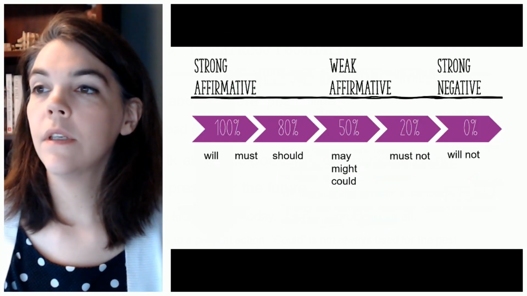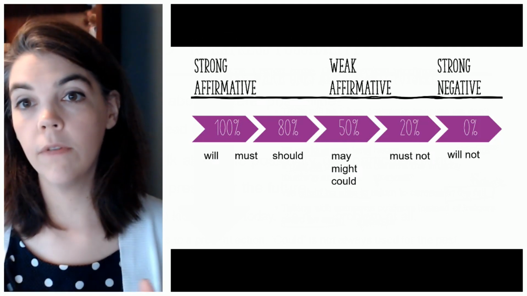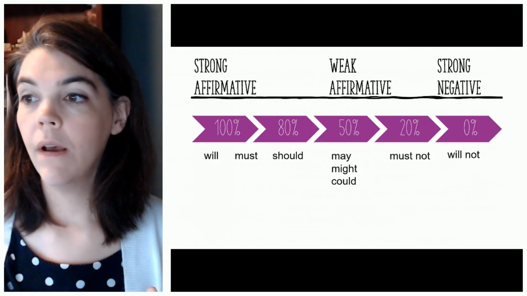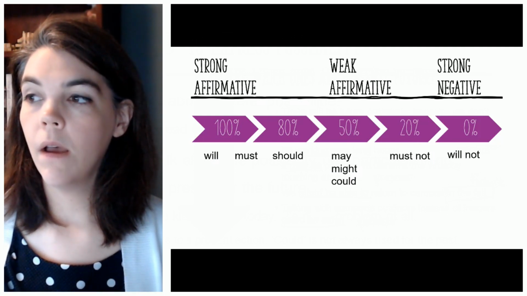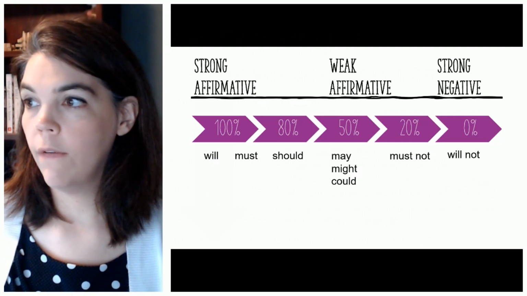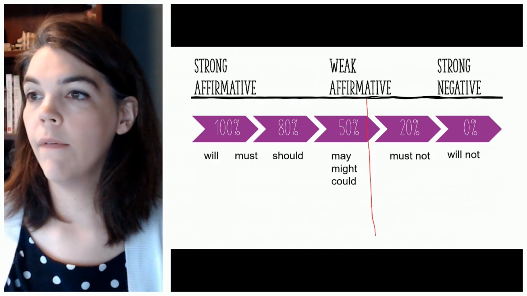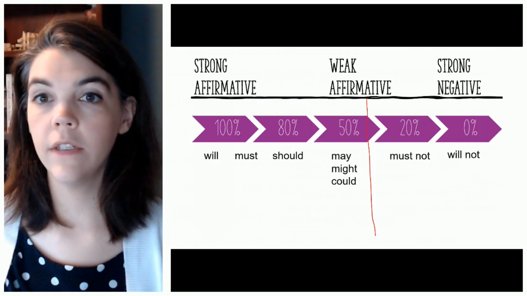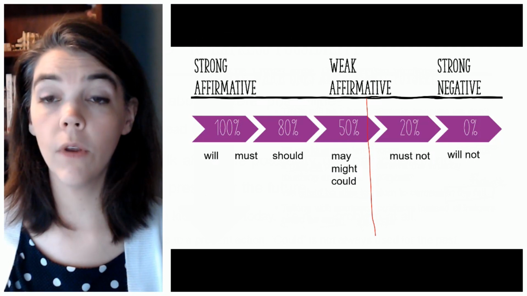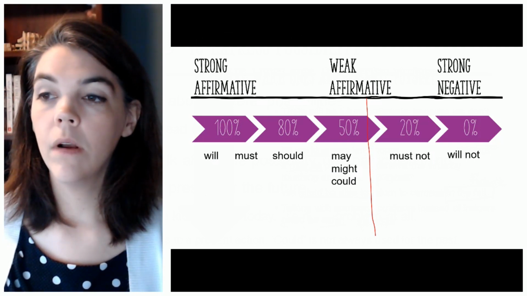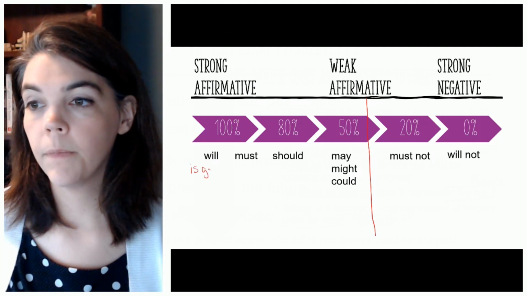All right. So I put on this chart, I mapped out the percentage of likelihood of these modals. So I want you to understand that our dividing line here at 50%, this is where we have our affirmative versus our negative. So we can have strong affirmative, will, it's going to happen, right? So also is going to. Let me just go ahead and write that here too.